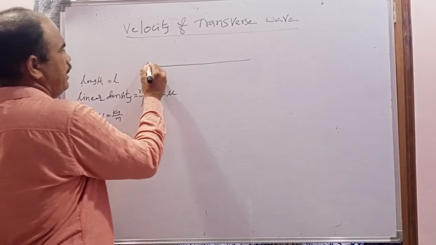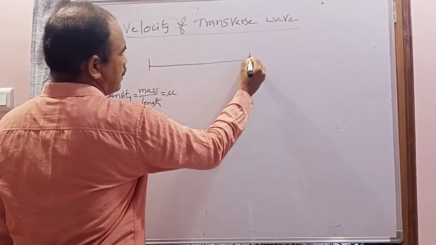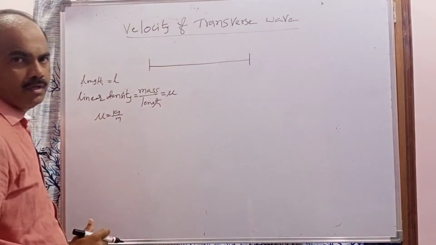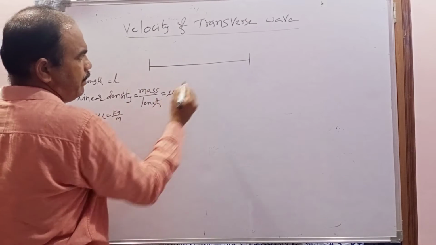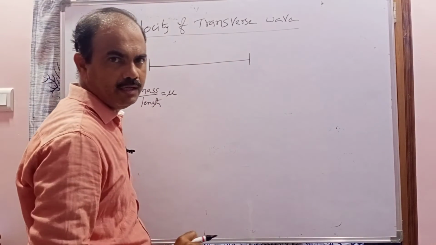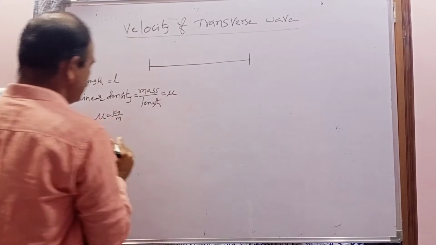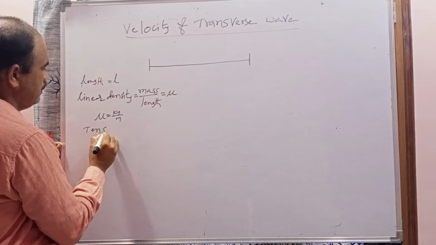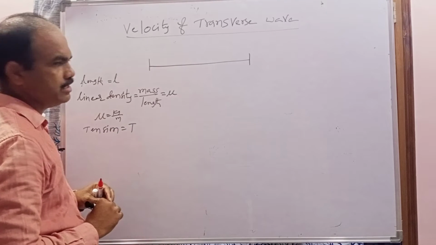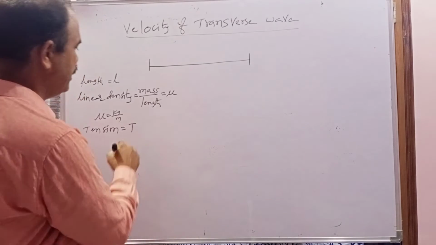Now when the string is stretched and fixed between two rigid supports, what happens? Some tension is created, some force is developed along the string. That force is known as tension. So the tension in the string will be considered T here.